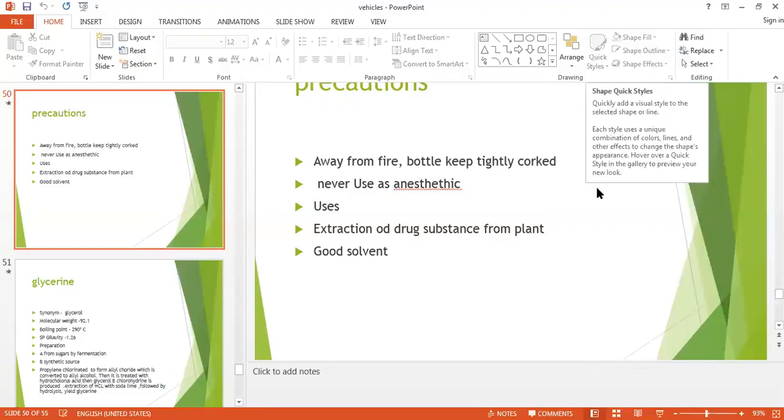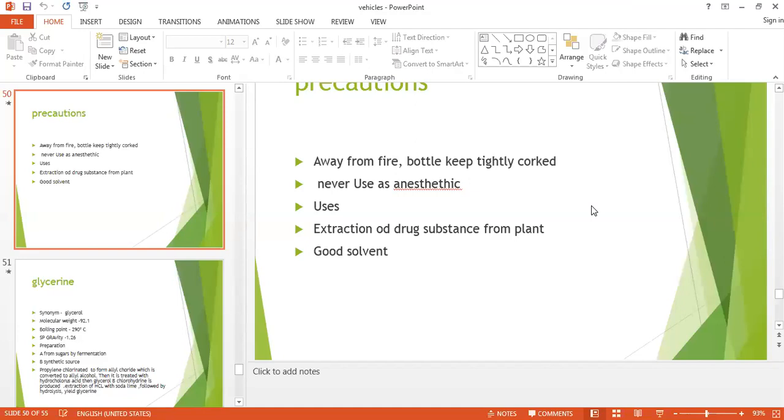Precautions what you have to take while handling it. It should be away from the fire. It is highly inflammable and volatile, so it should be kept in an airtight bottle. It is never used as an anesthetic material.